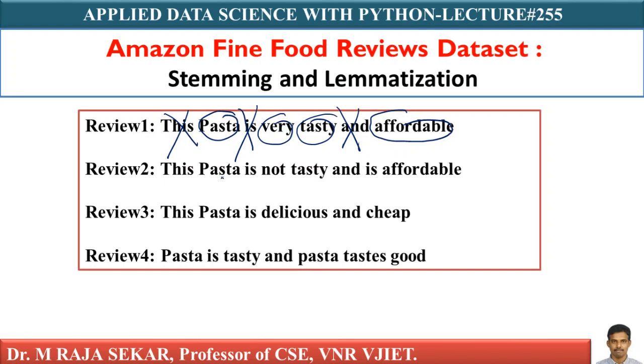They are used to just fill the sentence. Suppose if I remove these 3 words, this, is, and, you can still make sense of what I am trying to convey. So such words are called stop words, especially in English.